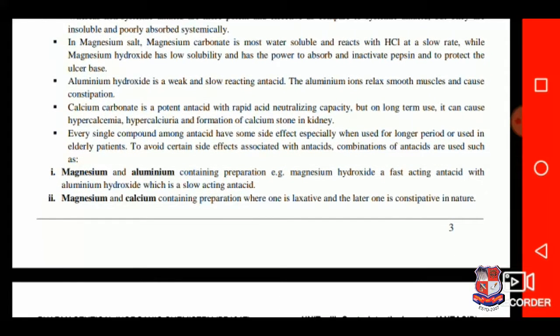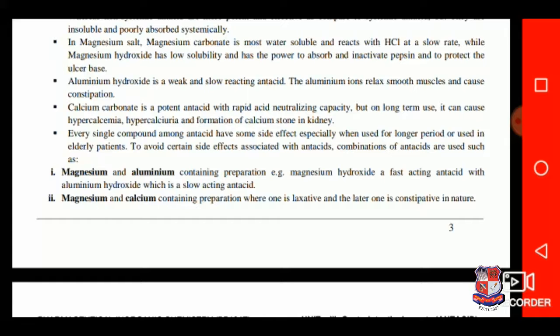Calcium carbonate is a potent antacid with rapid acid-neutralizing capacity, but not for long-term use, and it can cause hypercalcemia, hypercalciuria, and formation of calcium stones in the kidney. Every single compound among antacids has some side effect, especially when used for a longer period or in elderly patients.